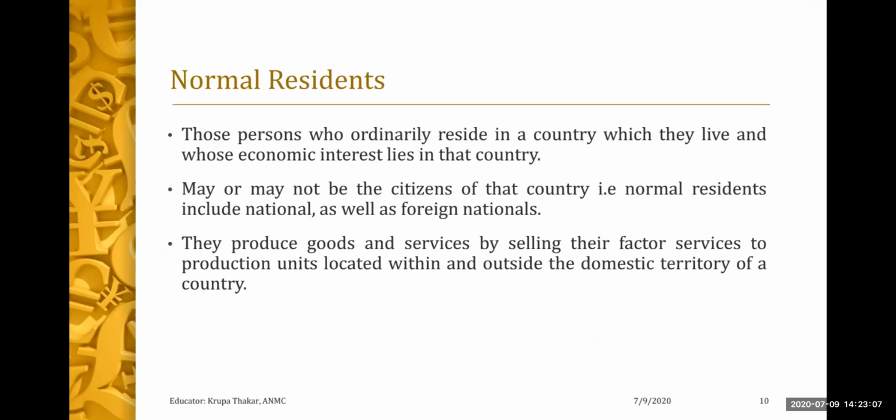So I'm going to teach you all the basic concepts now. Let's understand who are the normal residents. Those persons who ordinarily reside in a country in which they live and whose economic interest lies in that country only. They may or may not be the citizen of that country. That is, normal residents include nationals as well as foreign nationals. And they produce goods and services by selling their factor services, be it land, labor, capital, or entrepreneur.